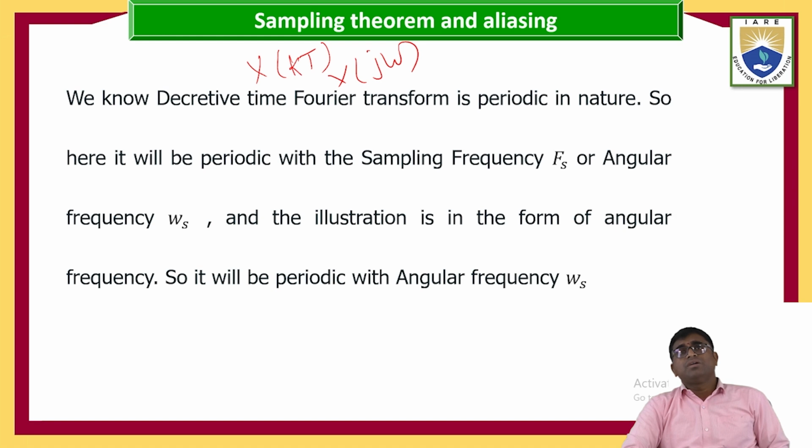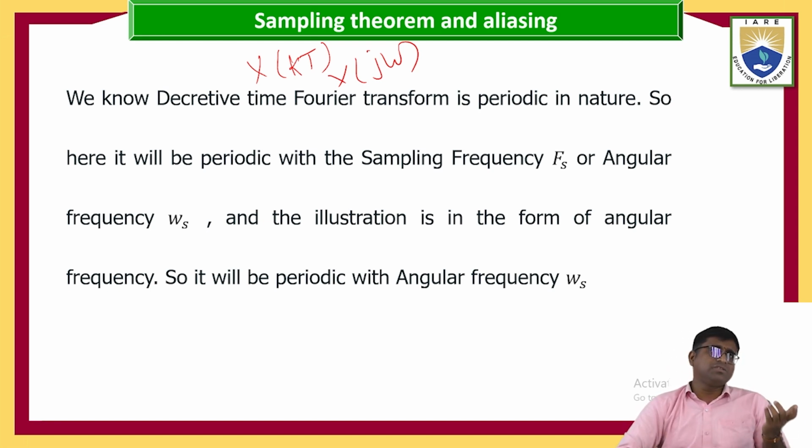So this periodicity is going to be given by the sampling frequencies or angular frequencies. And now we are going to illustrate this in the form of angular frequencies. Okay, illustration in the form of only angular frequencies. Here the periodicity is going to be converted into only angular frequencies.